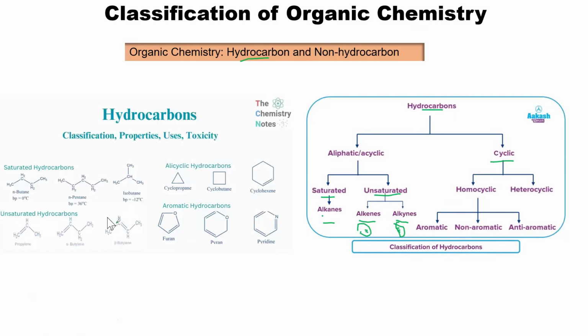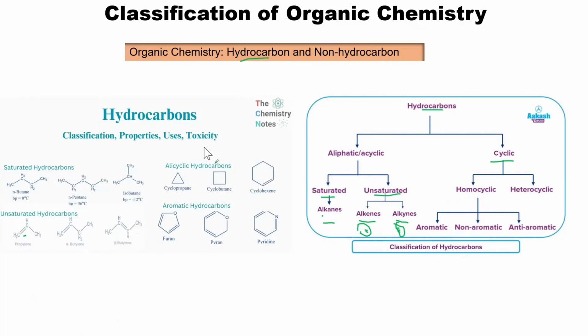So for example, let's look at the saturated hydrocarbons. You see this is butane, this is pentane, this is isobutane. We can see that in the case of n-butane, n-pentane, and isobutane, they all have single bonds in them. That is why they are considered saturated. But for the unsaturated hydrocarbons, you can see that they have at least 1 double bond, like in the case of propylene, butylene, beta-butylene. You can see that they have a double bond.